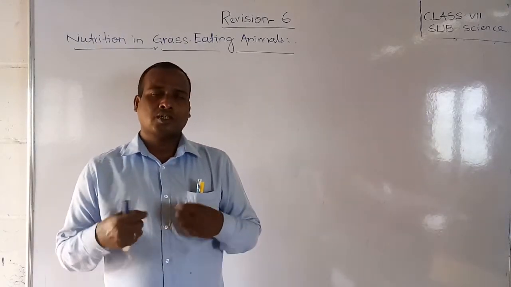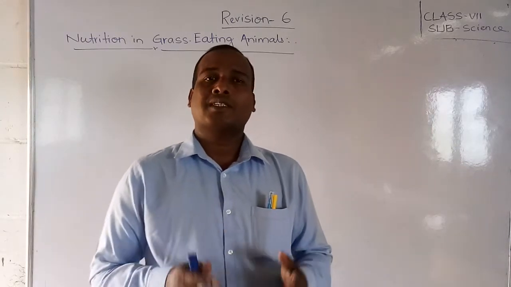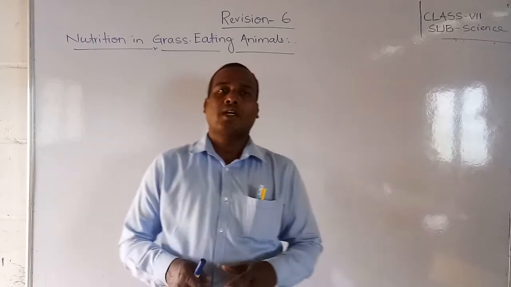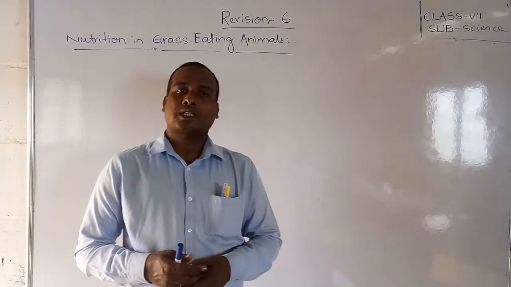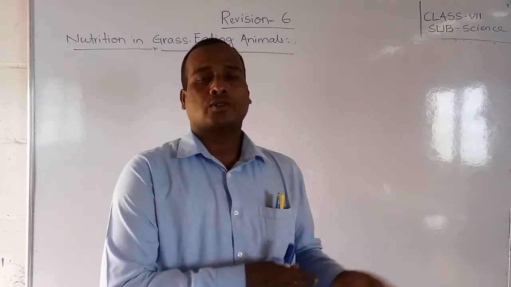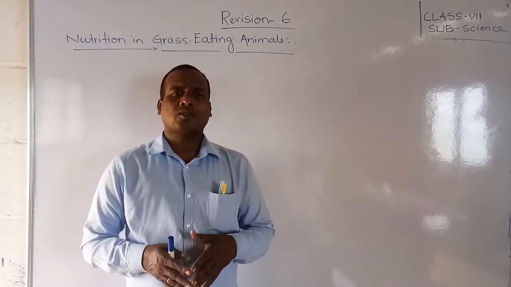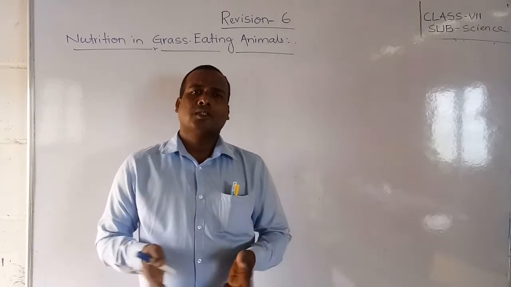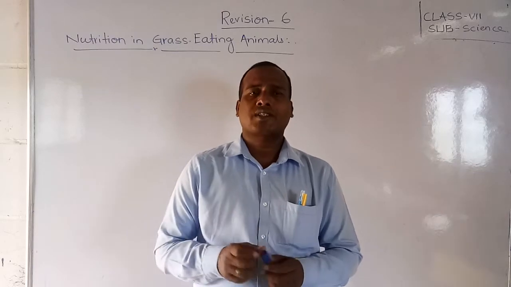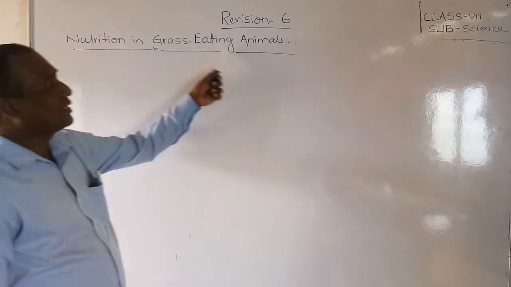Humans cannot digest cellulose, but grass eating animals can. How can they digest it? Let us discuss. There are different organ systems in their digestive system, or alimentary canal, compared to human beings. So what is their alimentary canal, how is their food digested, and what are the different parts of the organs of grass eating animals? Come on now, friends, nutrition in grass eating animals.